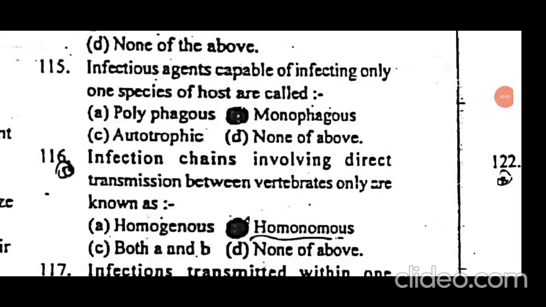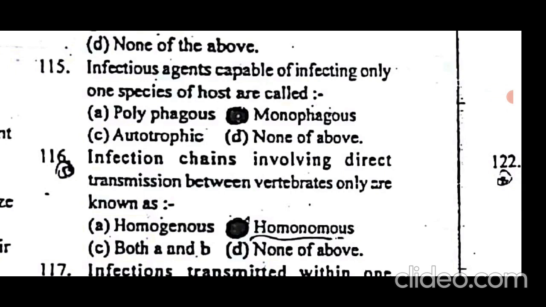Infectious agents capable of infecting only one species of host are called monophagous. Mono means one or single; phagous means eater. Monophagous: single eater, or eats only one thing. So the infectious agent infects only one species, and it is known as monophagous.